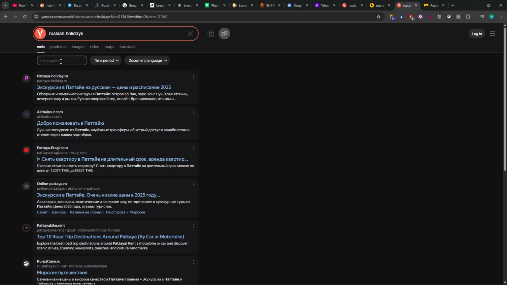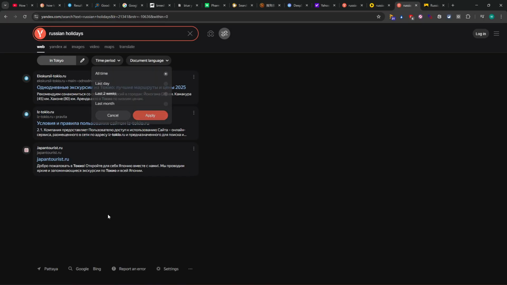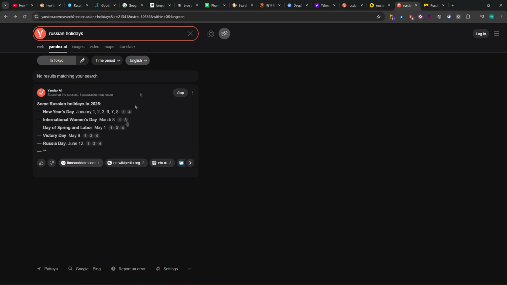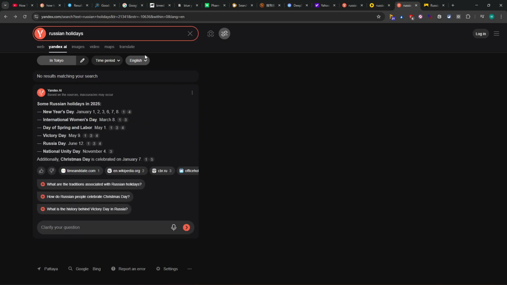So if I want to look for, for example, Tokyo, and if I use time period, it will try to look for something like Japan tourist. But we see there is document language, so maybe if you want to apply English, it will use something else. Now it doesn't detect anything, but this way we can narrow it down. And keep that in mind, they have their own AI model, so it will base on the holidays and display, and we see the sources below. So they try to catch up. I like their image recognition tool, but I'm not using it as an investigation search engine.